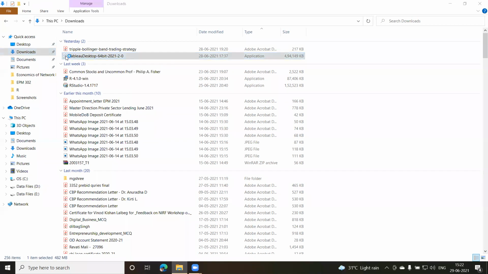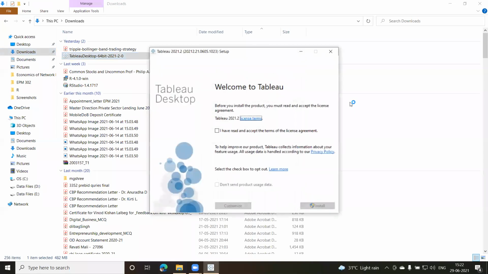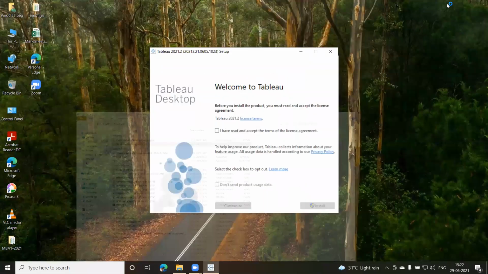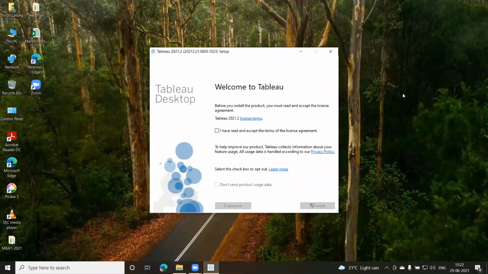So I'll just double click it. Because I've not done the setup, I wanted to show you the setup live. I'll minimize this. Okay, now this is the beginning of your setup. It gives you the version. Here you can see this is Tableau 2021.2. Okay, if you're interested in reading all the license terms and the privacy policy, you can go ahead and do it. But I have to just click on this checkbox. I have read and accept the terms in the license agreement. Okay, and select the checkbox.